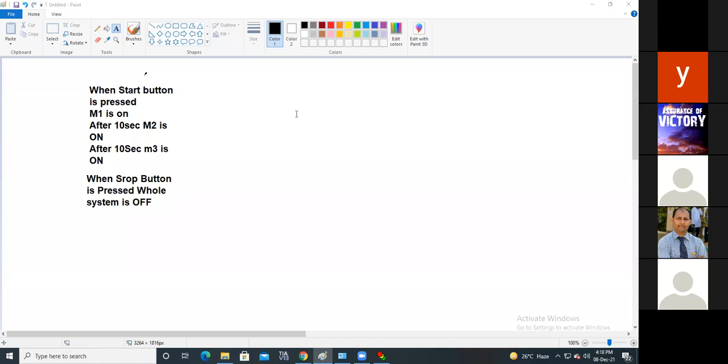Please do this. Just try to implement it in the software. Try to run it and post it on the group. And again, save it also.